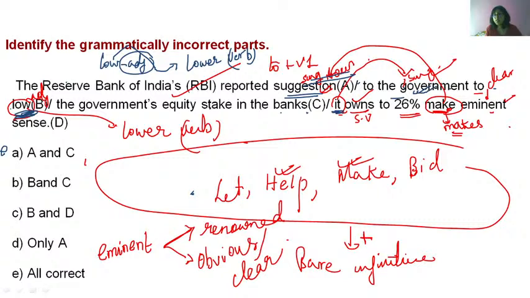It is used for government, which is singular. It owns to 26%. Make eminent sense. Now what makes clear sense? Tell me. This suggestion makes clear sense, right? And this suggestion is singular, so here you should use the singular verb makes. Okay, understood? So eminent is an adjective and sense is a noun here. So the correct answer is B and D, option C. Next.